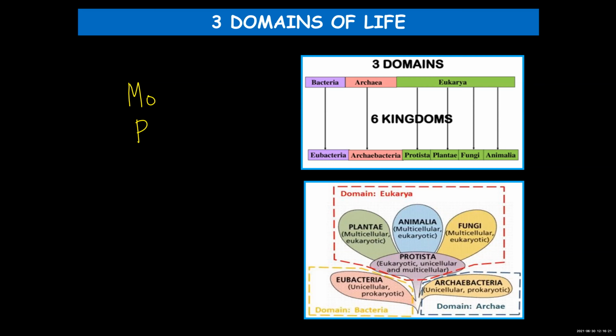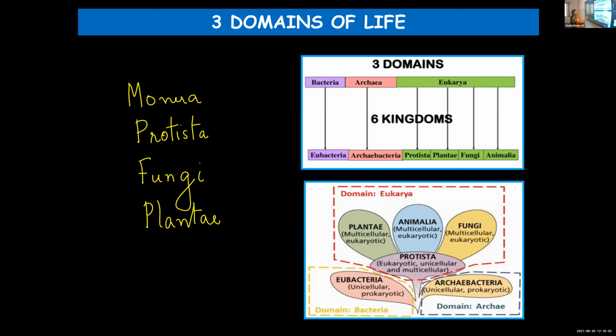Yes? Monera. Monera, Protista. Okay, thank you. Monera, Protista, then? Fungi. Yes. Plantae and Animalia. These are the 5 kingdoms that we have learned earlier.